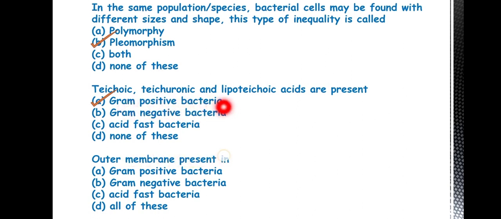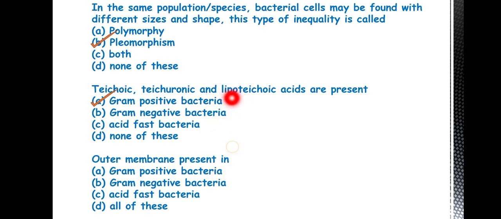This gram-positive bacteria consists of multi-layer peptidoglycan in which teichoic acid, teichuronic acid and lipoteichoic acid are present. This helps in the active transport of different molecules across the cell, from inside the cell to the outside. These are not present in gram-negative and acid-fast bacteria.